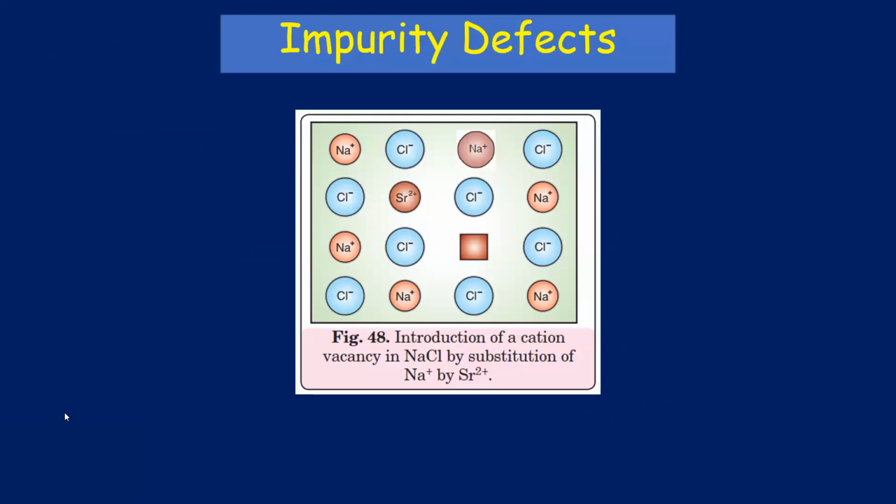Now if you look at this structure, this impurity defect, you can easily see that we have one Sr2+ and there is one vacancy here. And you also know why there is a vacancy, because we need to stabilize the charge. Is this clear? Yes or no? Please tell me. Yes, clear. Okay. So the impurities and the defect is done.